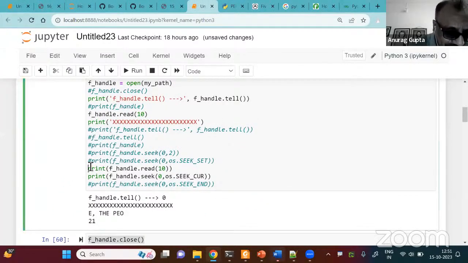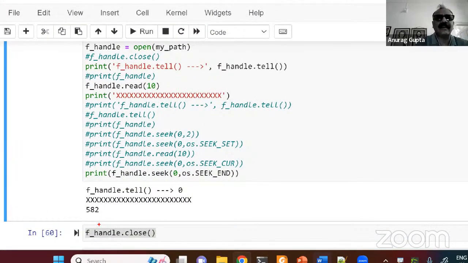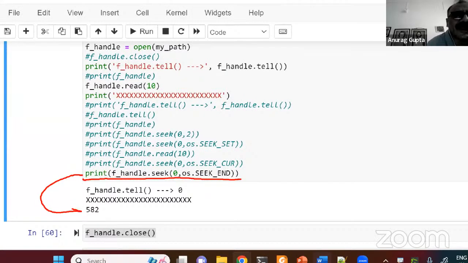If I remove these lines also and do this, it is now giving me seek end. This line of code is getting printed, giving me 582. So is this clear?